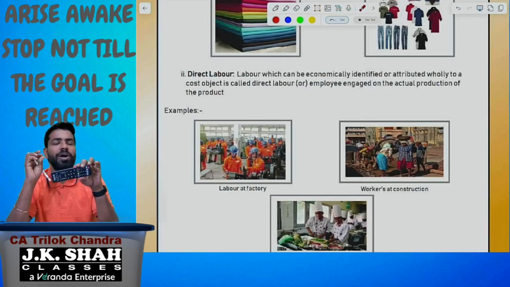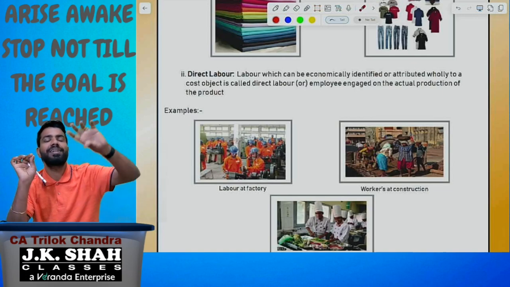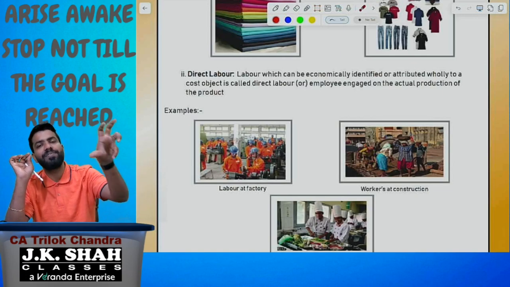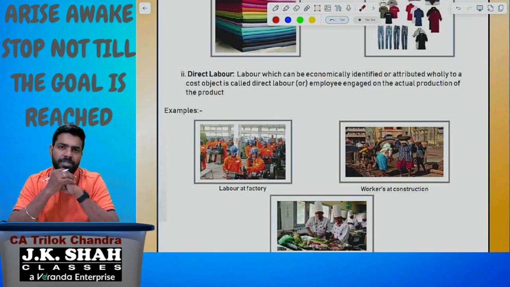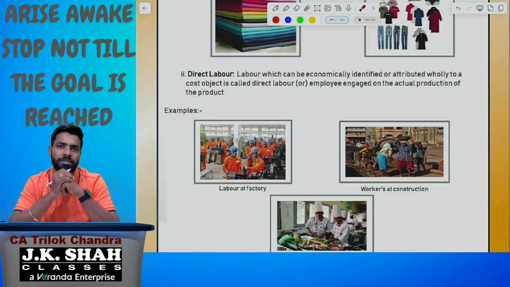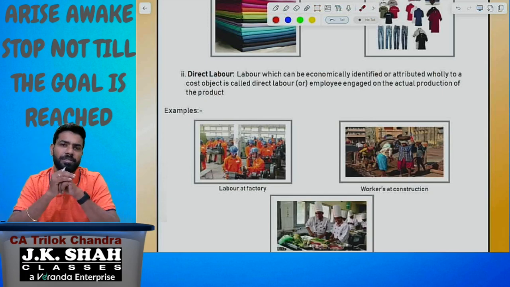Are you getting the point? What do direct and indirect mean? Direct means the cost is able to be traced to the object, the cost that can be identified with the object's completion. Such cost is called direct cost. What is indirect cost? The cost which cannot be traced. When it comes to direct labor, workers in the factory are direct workers.